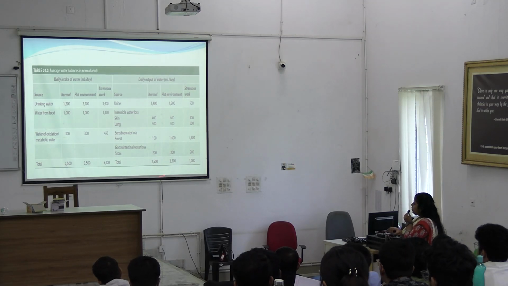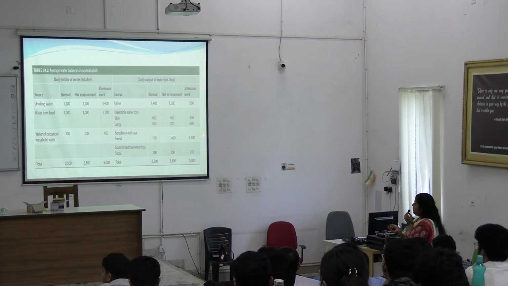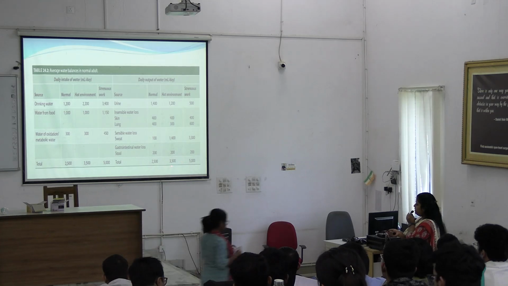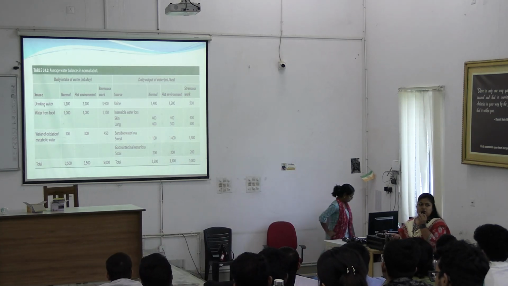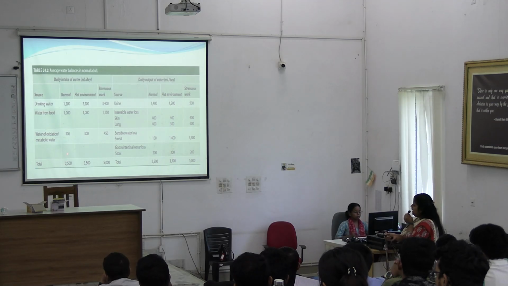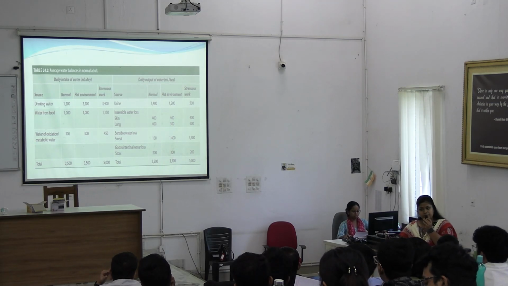Now look at the total output of normal environment, that is 2.5 liter. Look at the total of hot environment, it is 3.5 liter, whereas in strenuous work it is 5 liter. So for each individual group the input and output is same.